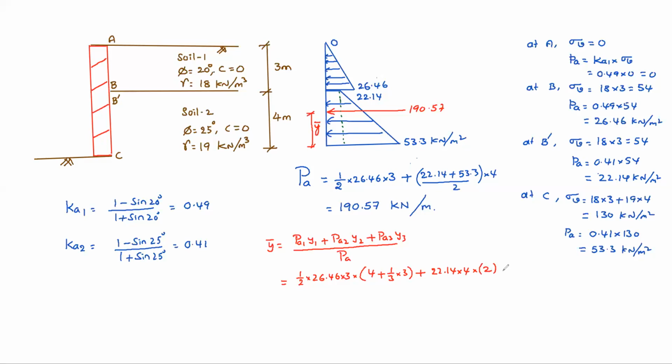Plus one more triangle: half into the triangle width, 53.3 minus 22.14, height 4 meters, central distance 1/3 of 4, that is 4 by 3, whole divided by